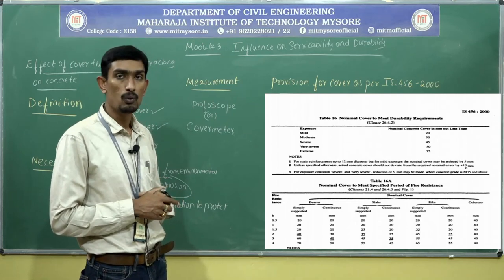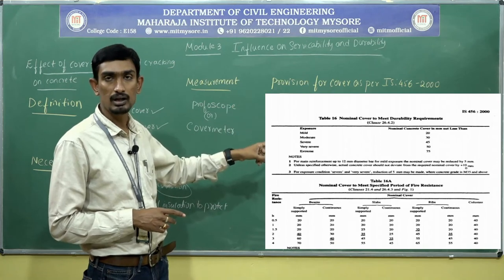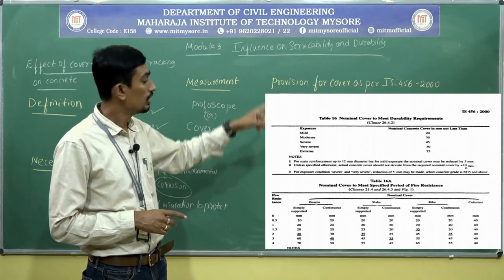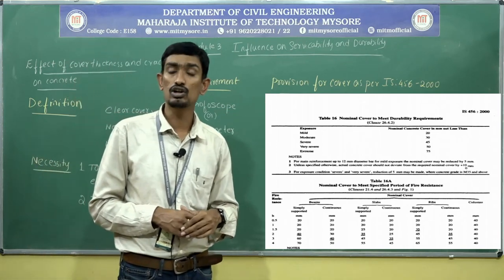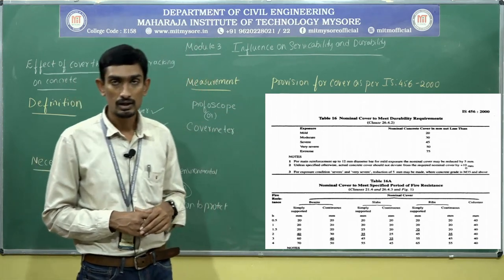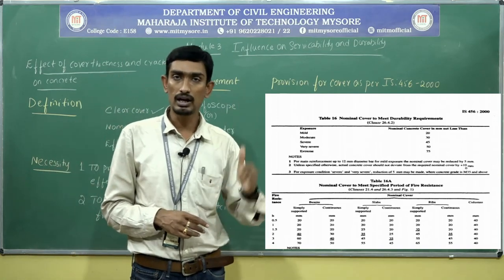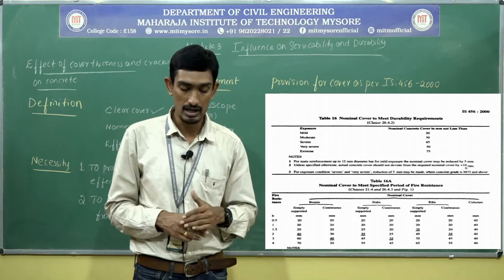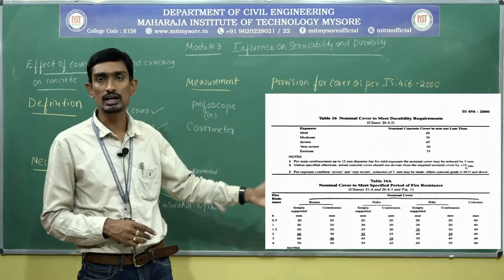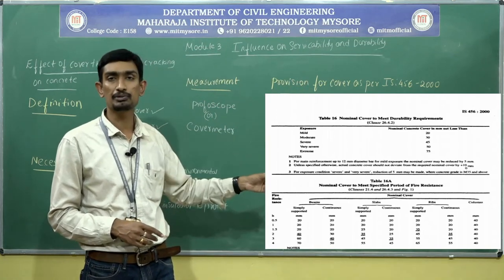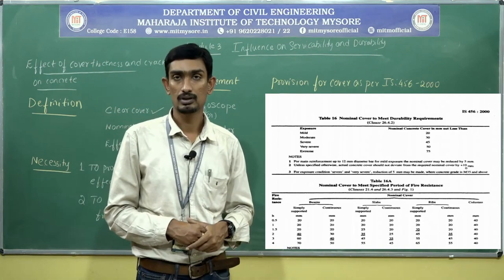In the first column they clearly say the exposure condition. In the second column they showcase the nominal cover. The exposure conditions are mild, moderate, severe, very severe, and extreme. Based upon the exposure condition, the nominal cover has been provided.